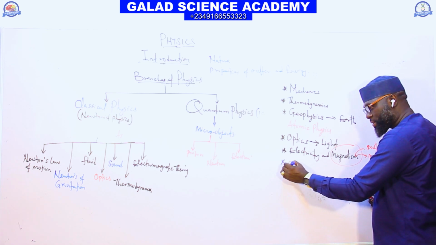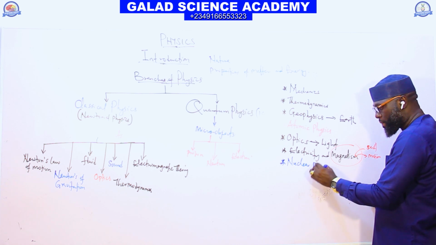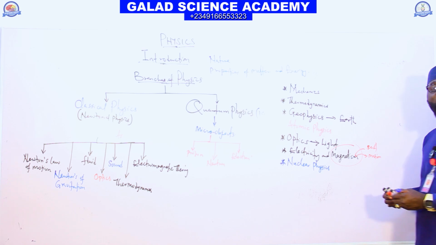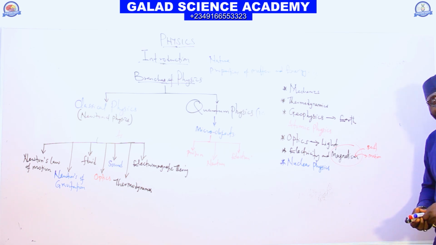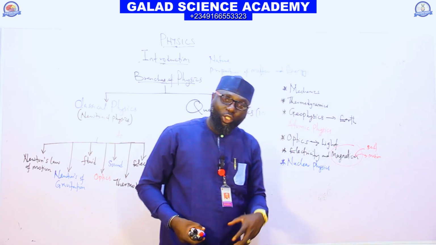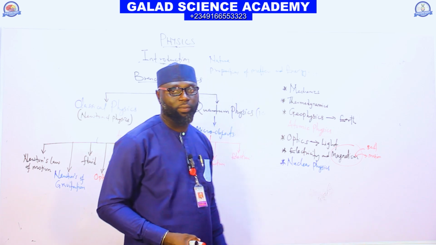nuclear physics. Nuclear physics is the aspect of physics that deals with the study of the nucleus of an atom and the reactions that take place in the nucleus.